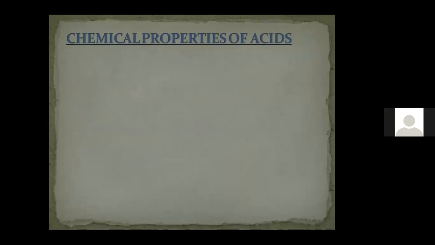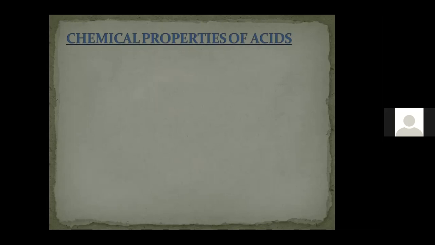Okay, so physical properties we have learned now, about the taste, about the color. We all know that the acids are almost colorless in nature. Now we need to study the chemical properties. When we say chemical properties, it mainly deals with the reactions. There are around 3 reactions in your textbook regarding the acid.